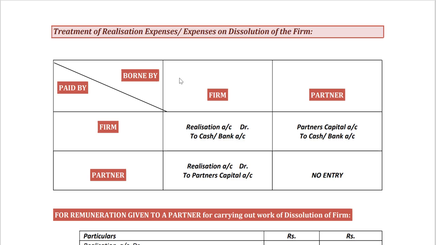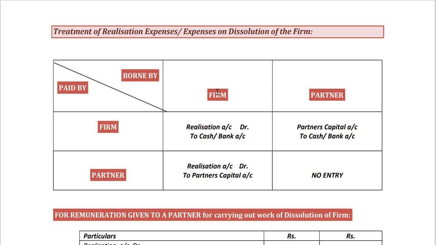On the top, it says borne by. We have firm and after that partner, and on the side we have paid by firm and partner.